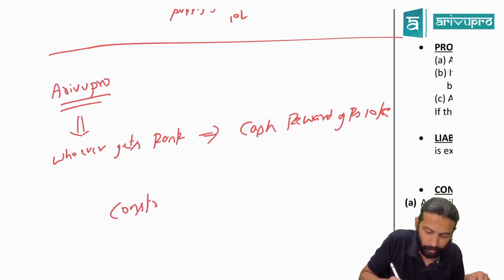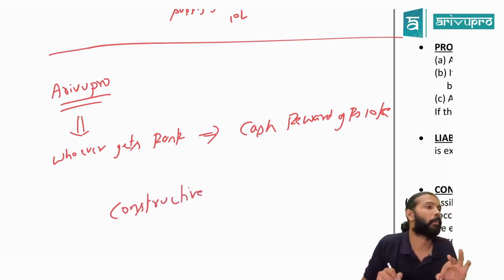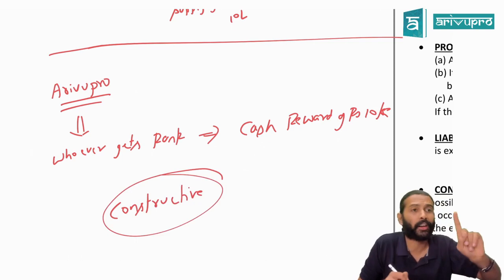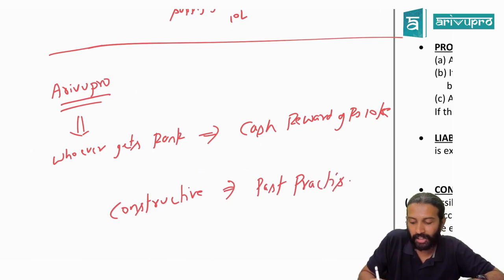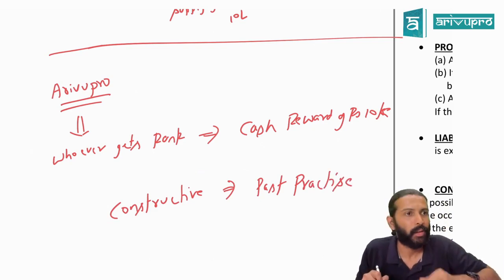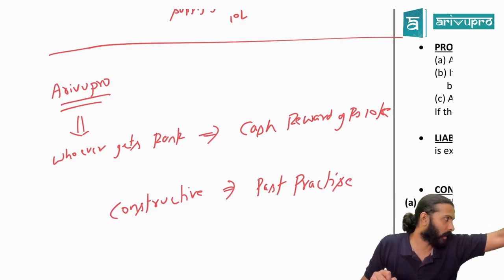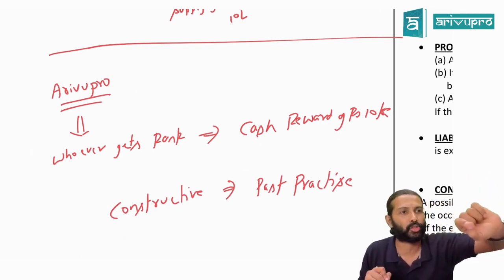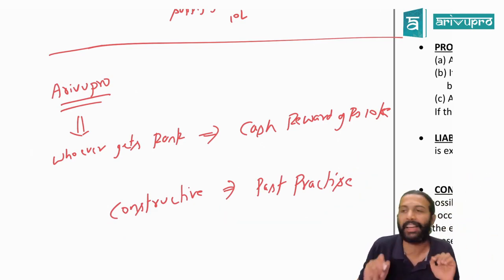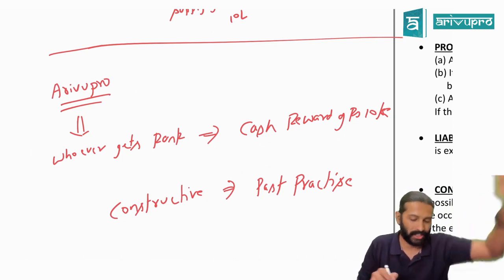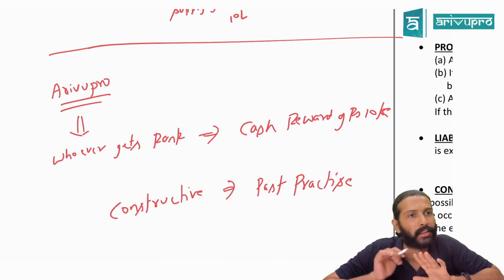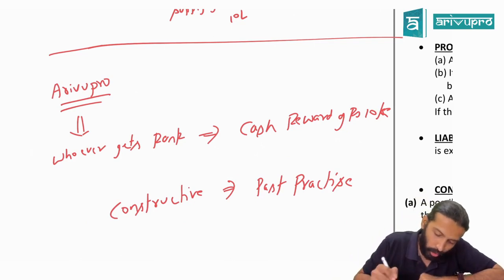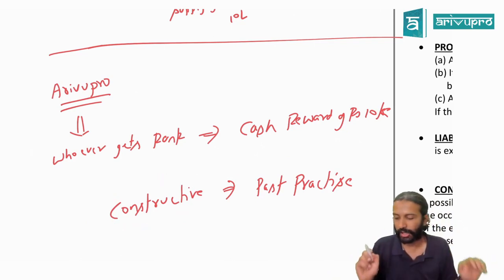We have something known as constructive obligation, because it is not as per a contract or law. This obligation is there because of past practice. And what is the past practice of our academy? We will pay the reward. Though we have not signed any specific agreement with any of the students, our past practice indicates we pay the 10,000. So we still have an obligation to pay that 10,000 if any student gets a rank. These sorts of obligations, we call constructive obligations.